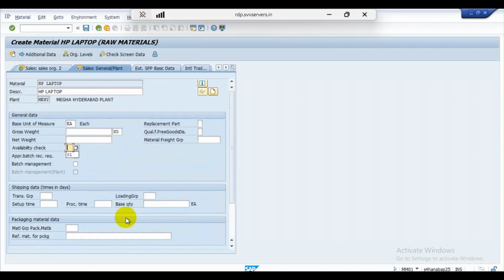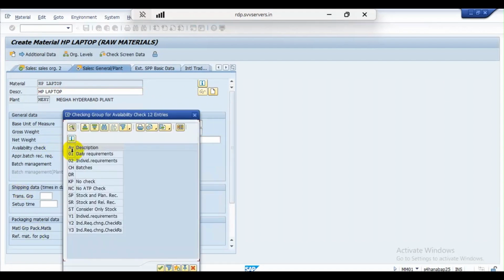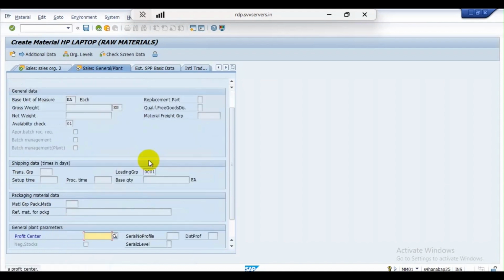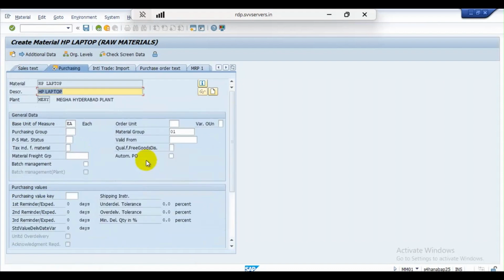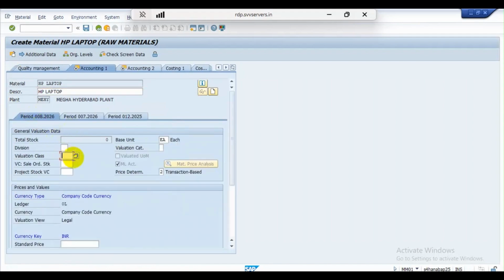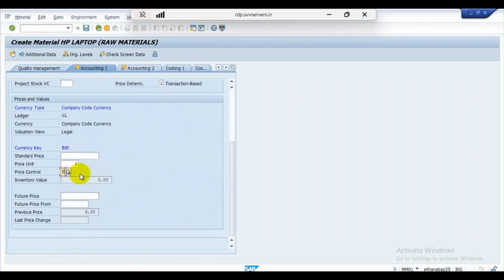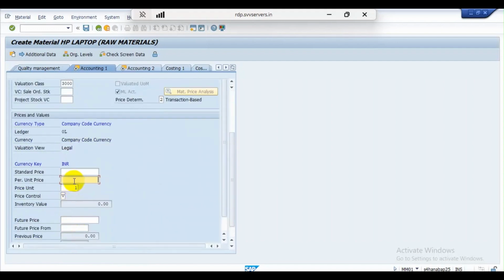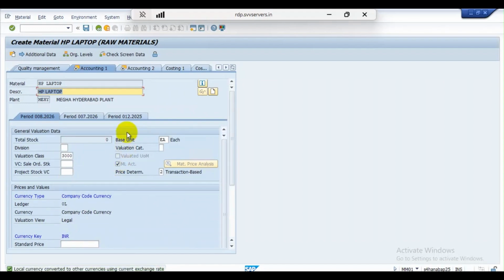Availability check is 01, daily requirements, and loading group will be 0001, press enter, and again press enter. And purchasing group, if you want to enter MG, you can mention this, press enter. In the accounting view you have to mention the valuation class as 3000, and price control is V, moving average price. I mention the unit price as 15,000 for one laptop.